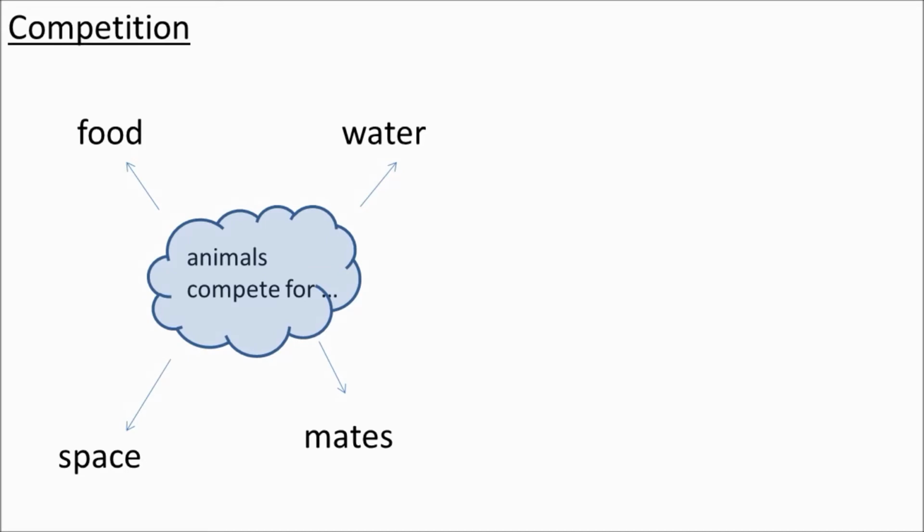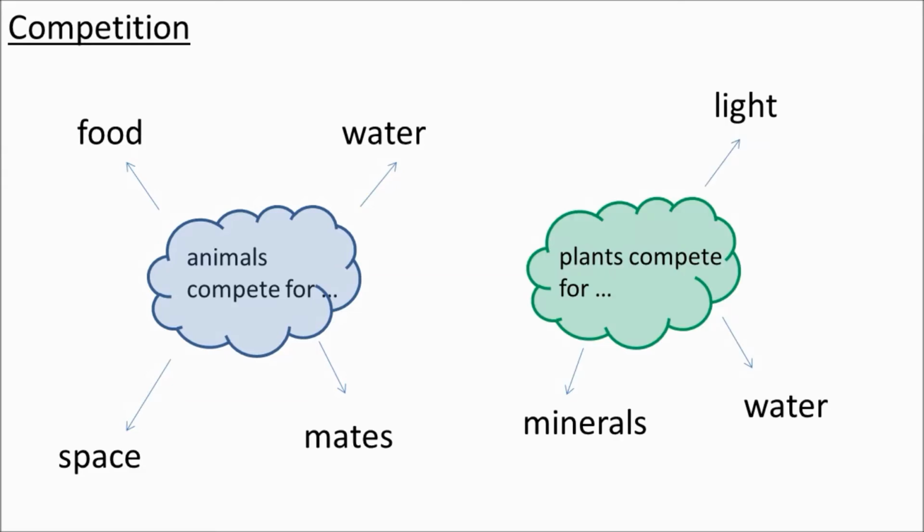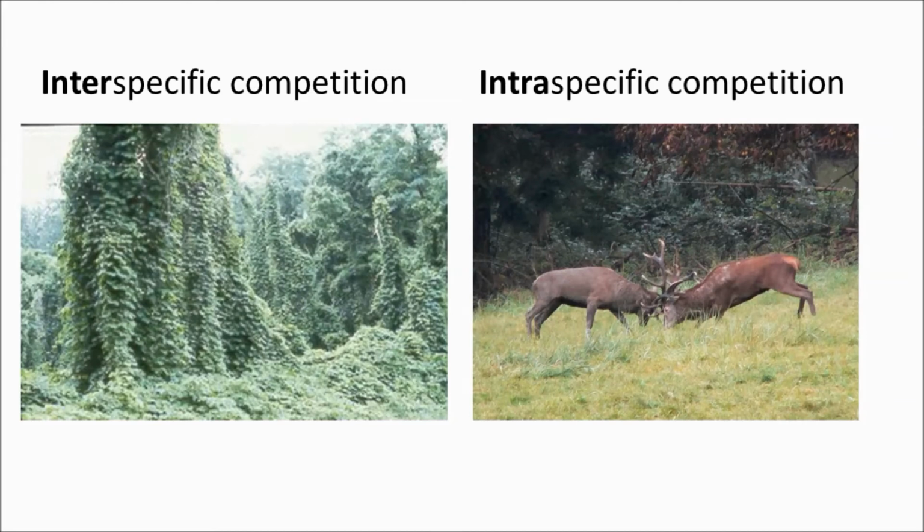Let's look at competition. What do animals compete for? Well, they compete for food, for water, space, and mates. What do plants compete for? Light, water, and nutrients. What's the difference between inter and intra?